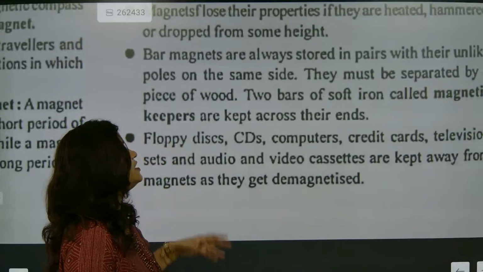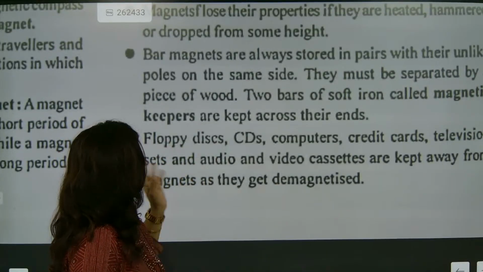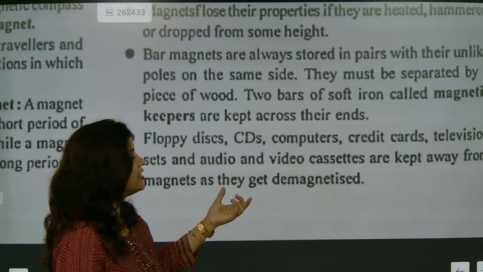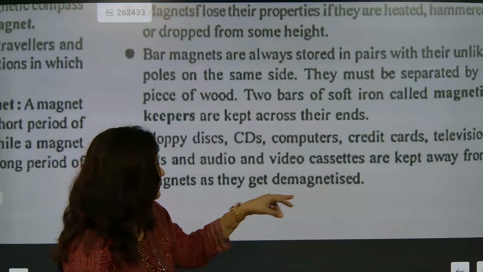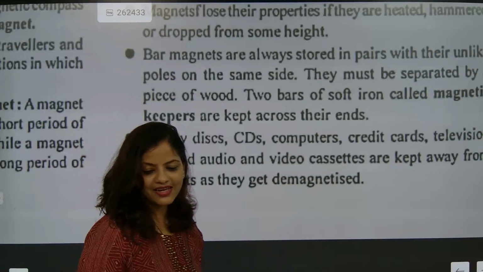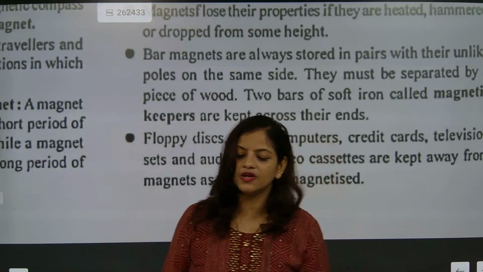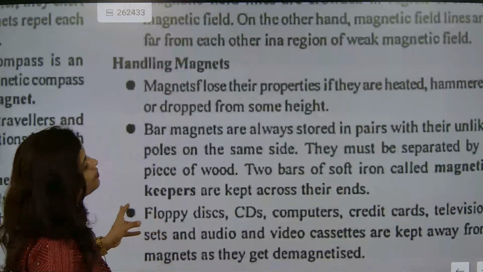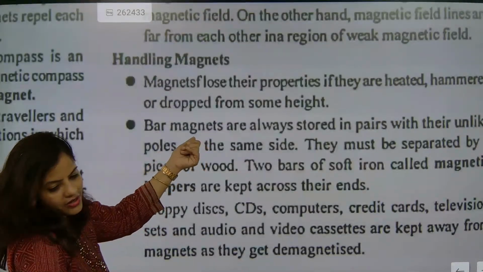Floppy disks, CDs, computers, credit cards, television sets, and audio and video cassettes are kept away from magnets as they get damaged. Yes, this is demagnetization. The magnets can get demagnetized. So what we are doing is keeping magnets away from all these things. That's also one of the most important properties. But you read this part.